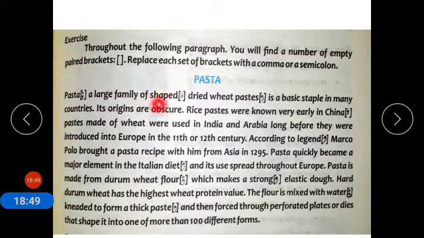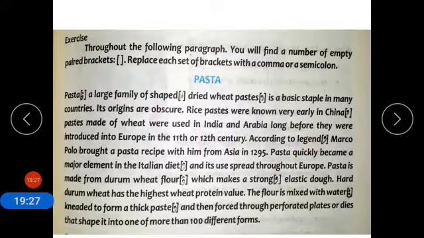A large family of shaped, dried wheat pastas is a basic staple in many countries. Staple means basic food. Its origins are obscure. Obscure means not really known. Rice pastas were known very early in China, pastas made of wheat were used in India and Arabia long before they were introduced in Europe in the 11th or 12th century.